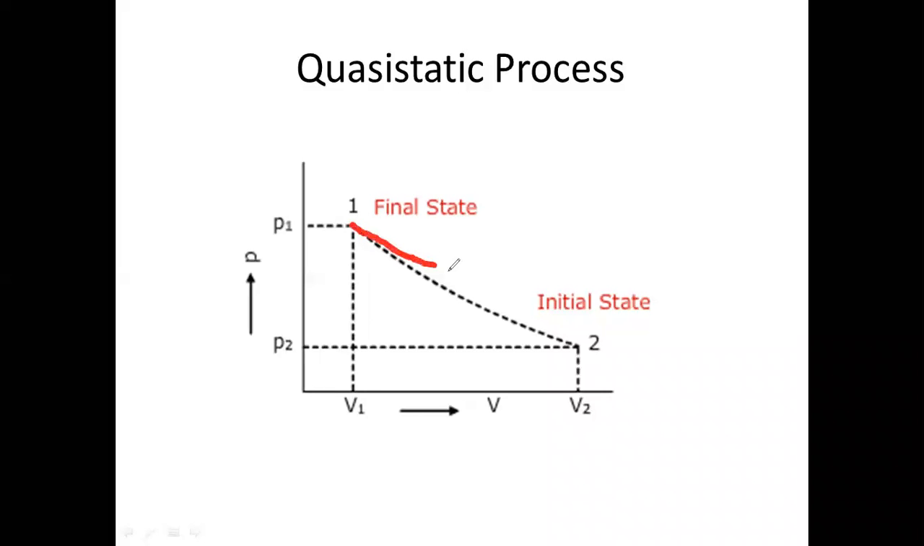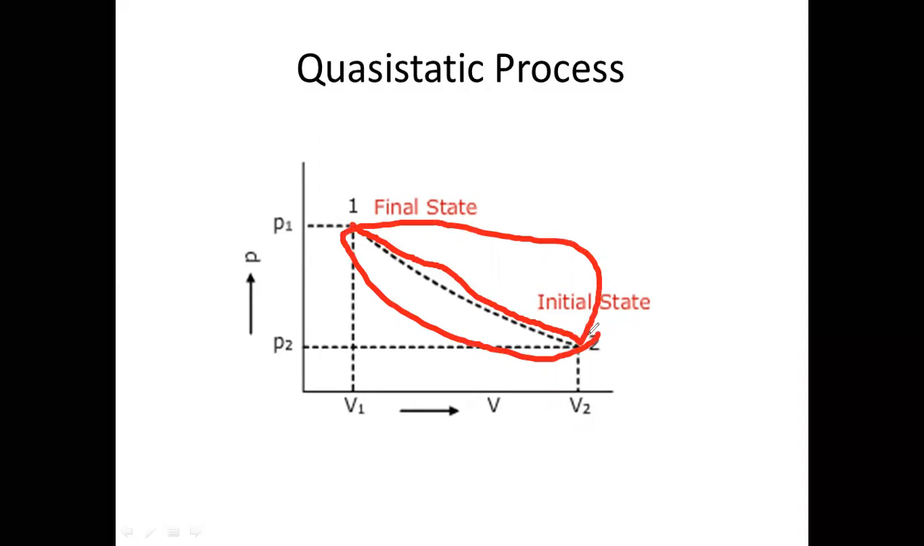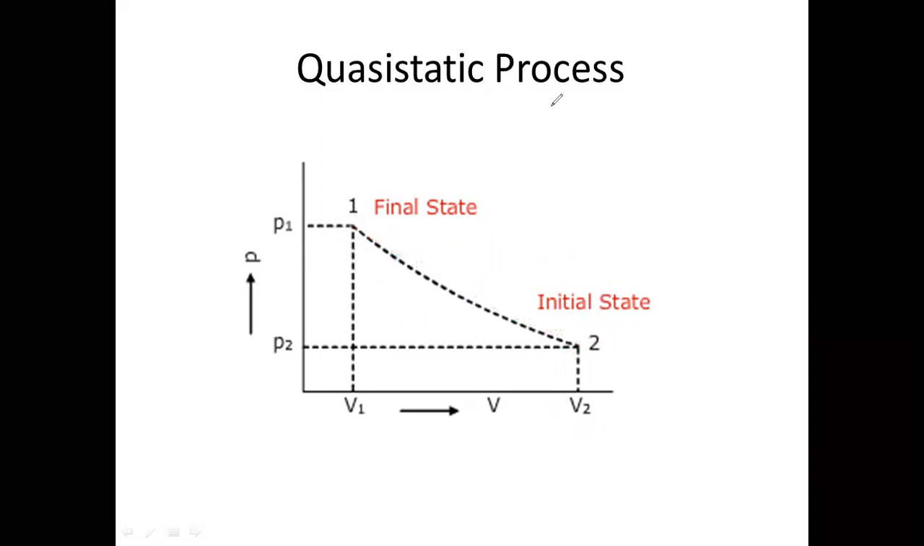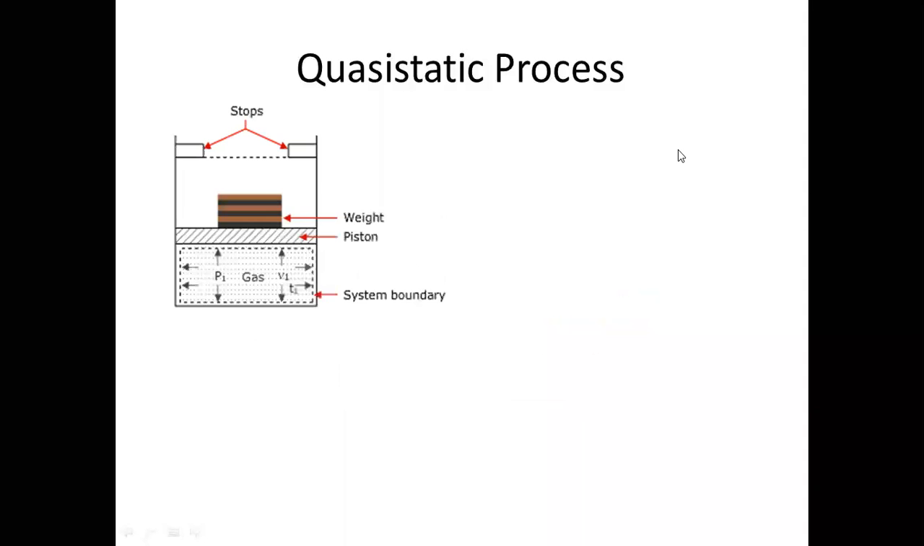The path must not be this only. The path might be this also. The path might be this also. That's why we don't know the path followed between these 2 points. So for the same experiment, you can do it like this also.